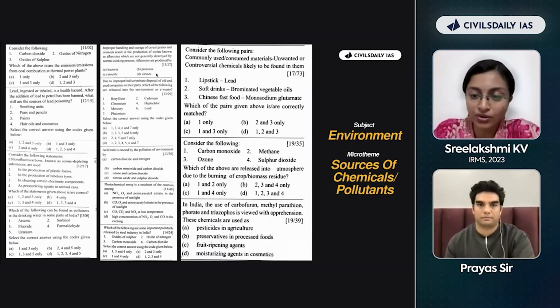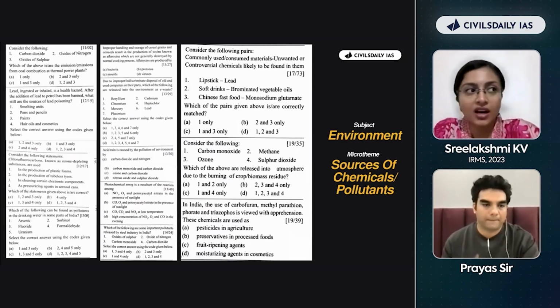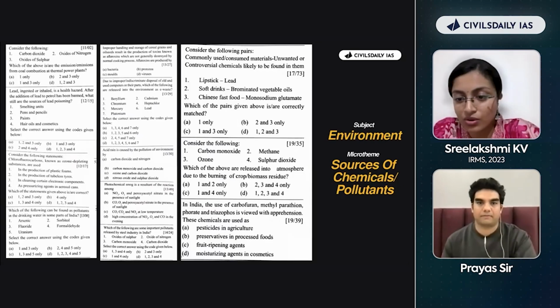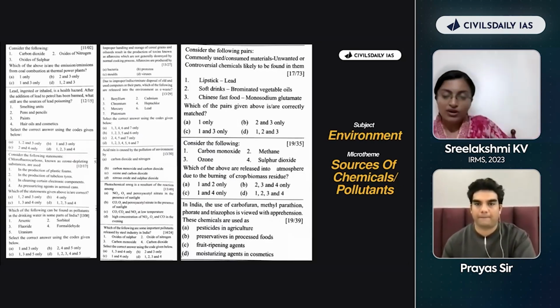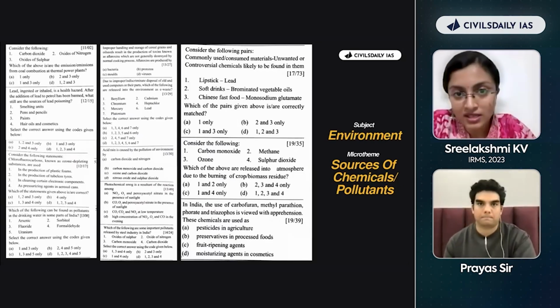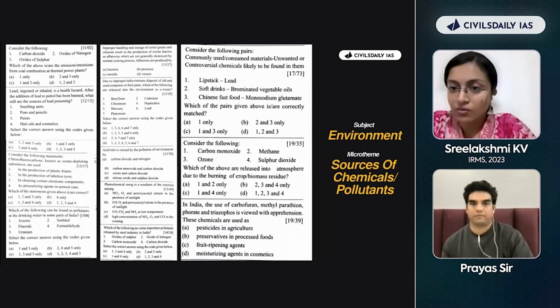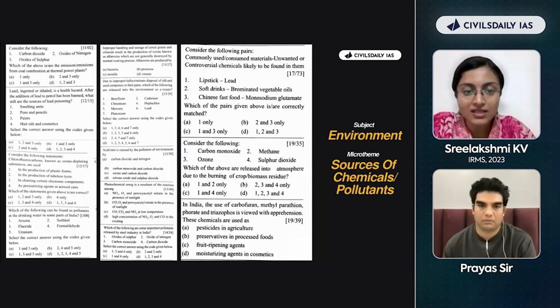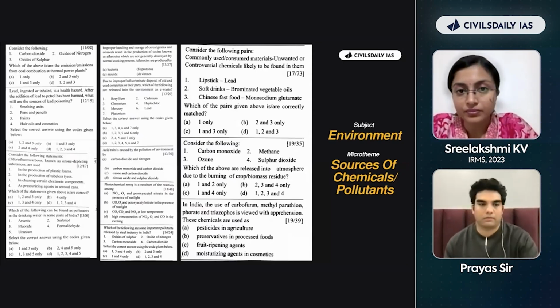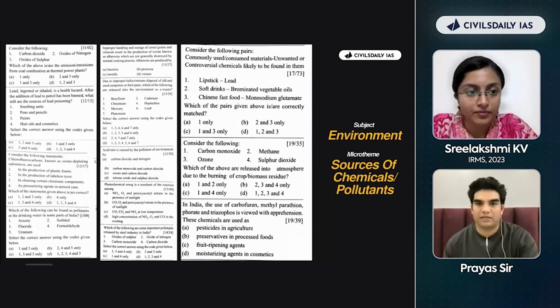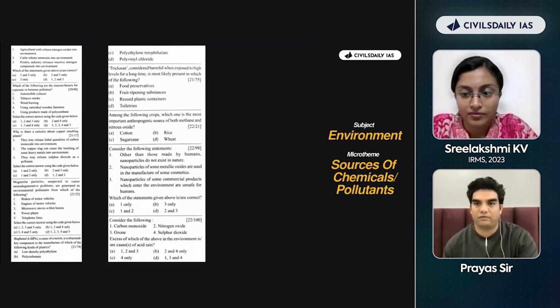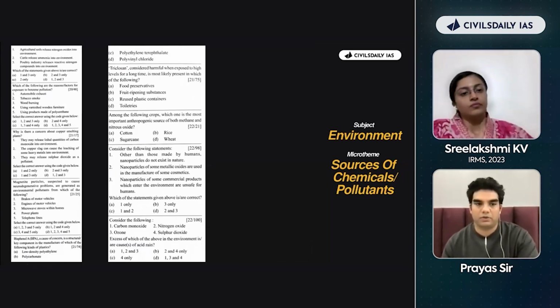So you need to know the pollutants, the kind of pollutants that are coming, and the sources of it. If there is any domestic item we generally use in our household, you need to know what kind of pollutants come out of it. What comes out when we burn a crop? What comes out when we burn biomass residue? These are things you need to have an idea about. So may I just read your chat, like you got it, how to analyze level 1, 2, 3. Perfect. A lot of people are getting it. Sources of chemicals, again, same topic, same micro themes. Look at the number of questions.